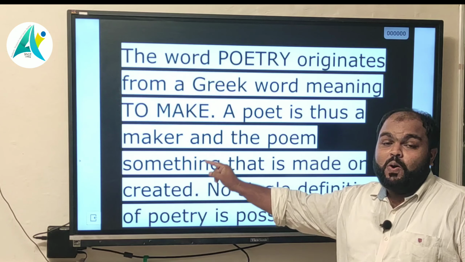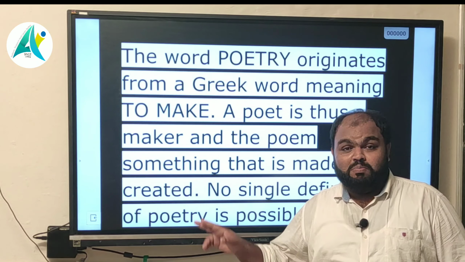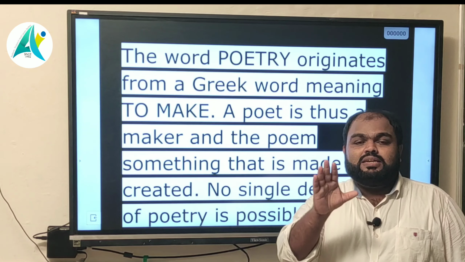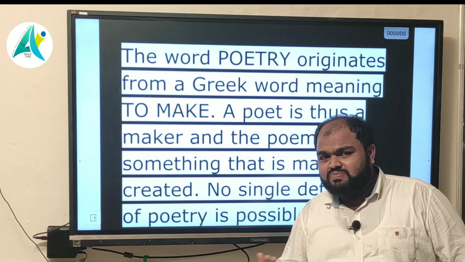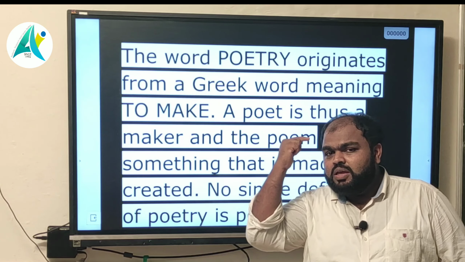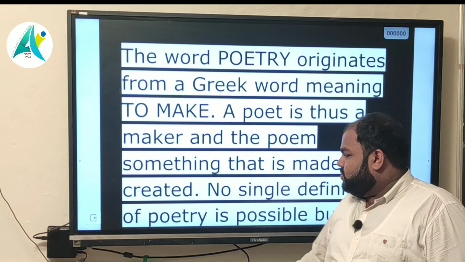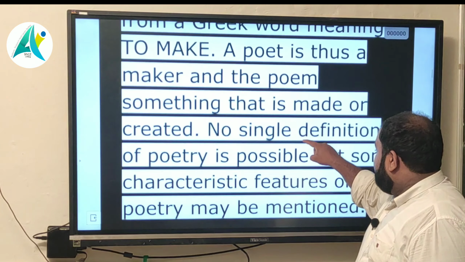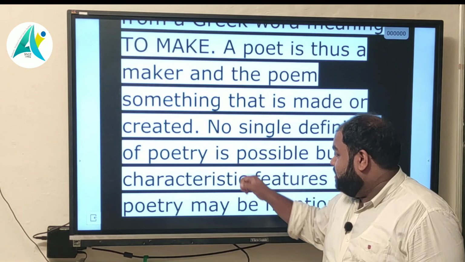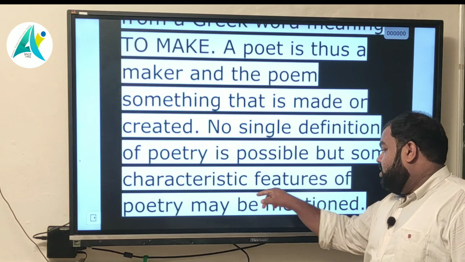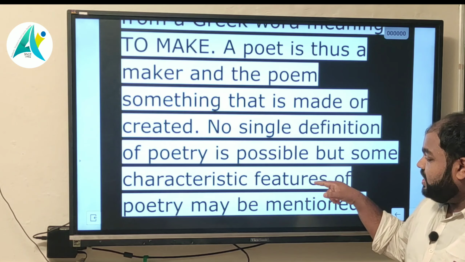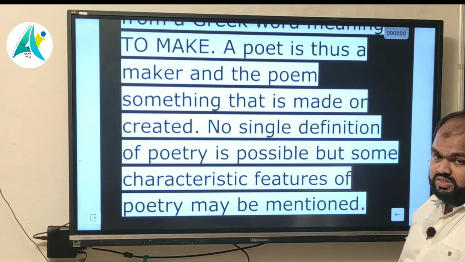All poems come from the mind of a poet. So no single definition of poetry is possible, but some characteristic features of poetry may be mentioned.